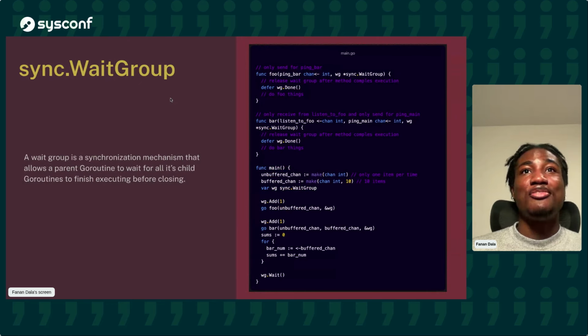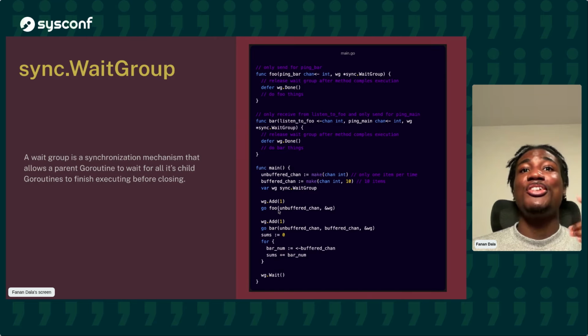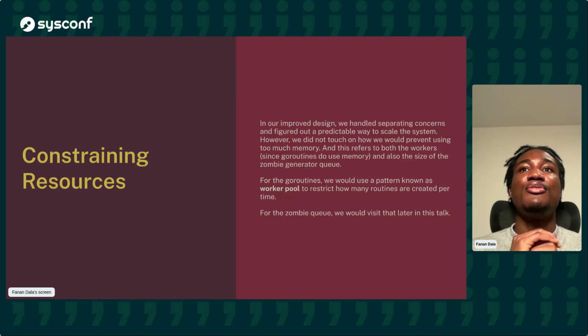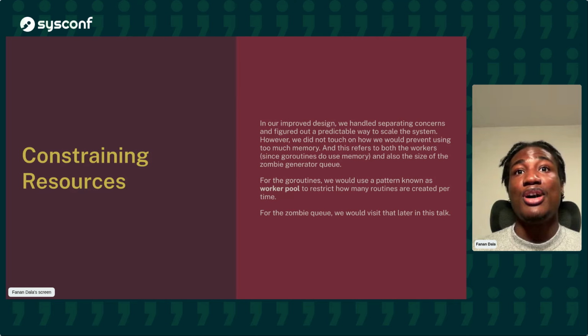And then we have sync.WaitGroup. Now, sync.WaitGroup is just a way for us to synchronize our Go routines. So if you launch a Go routine in the main function, the main function can exit before the Go routine completes its execution. So a wait group allows us to tell the main function, oh, wait, hold up, there are still some Go routines being run. And then when the Go routines are done running, they call wg.Done. And then that lets the main function know that, okay, everyone is done. It's time for us to go. So great. Now we know about Go concurrency primitives. Now we know that we already need to constrain how many workers are being generated for our pipeline.